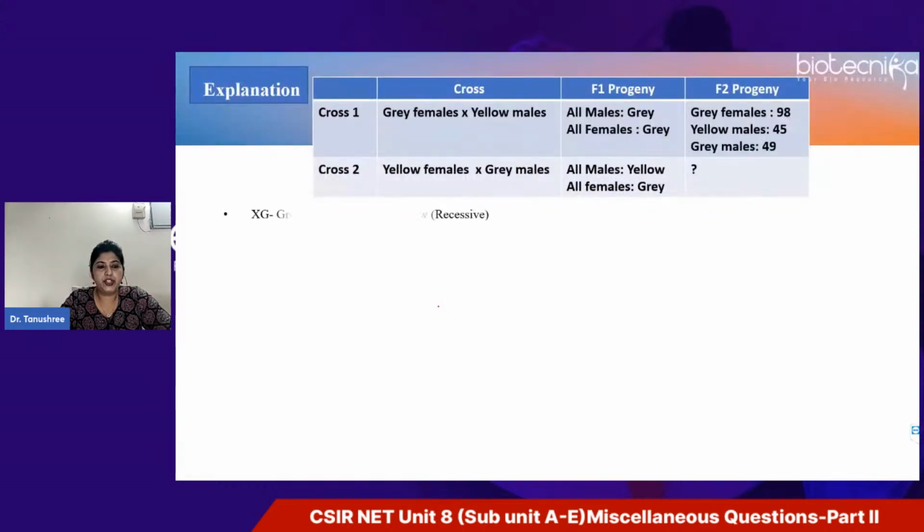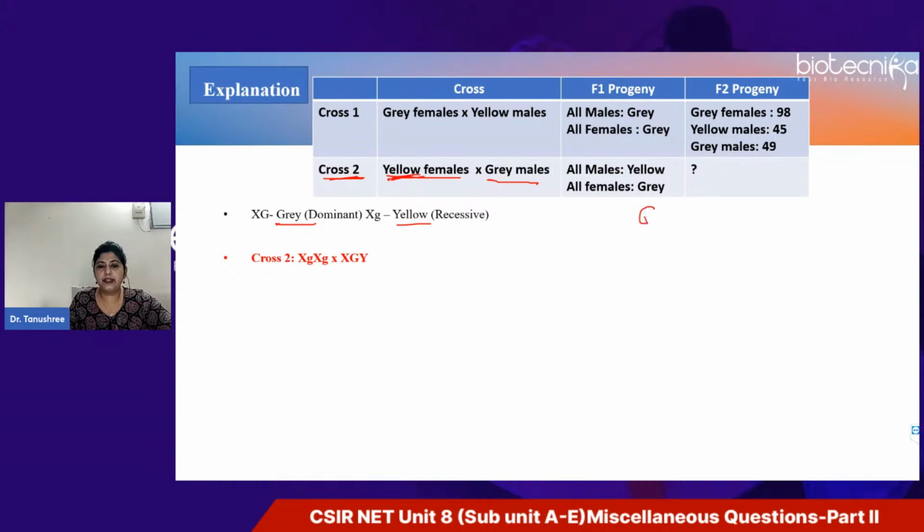In all four options, some values are separately mentioned for the progeny. So just write down the genotype. It is mentioned that you have gray and yellow. Gray is dominant, that is wild type. You know wild type is most common, so it is dominant, and yellow is recessive. So yellow female crossed with gray male. If you write down cross 2, yellow is a recessive trait.